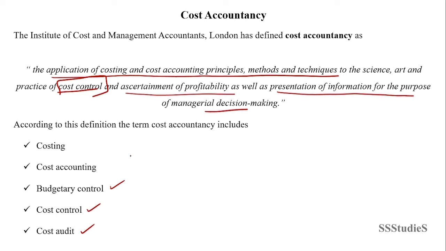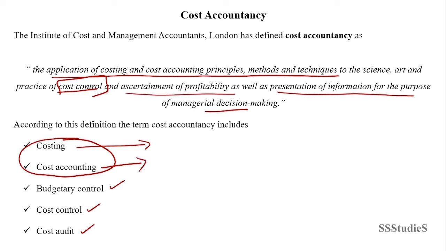So, cost accountancy is a broader concept that includes costing and cost accounting, where costing is the process of ascertaining the cost, and cost accounting is the process of accounting for the cost: identifying, defining, measuring, reporting, and analyzing the various costs that are incurred or associated with producing the goods or services.